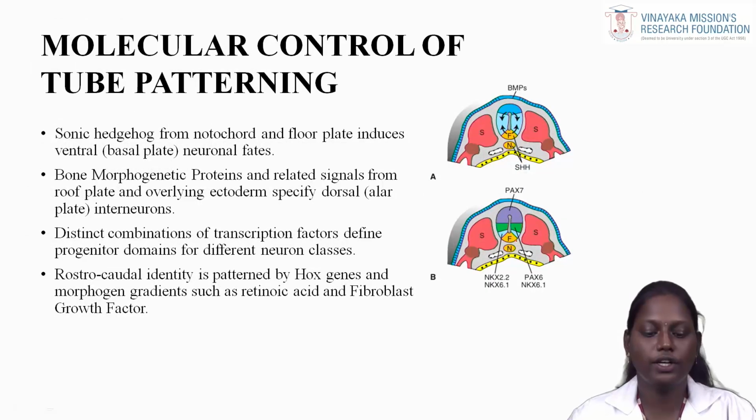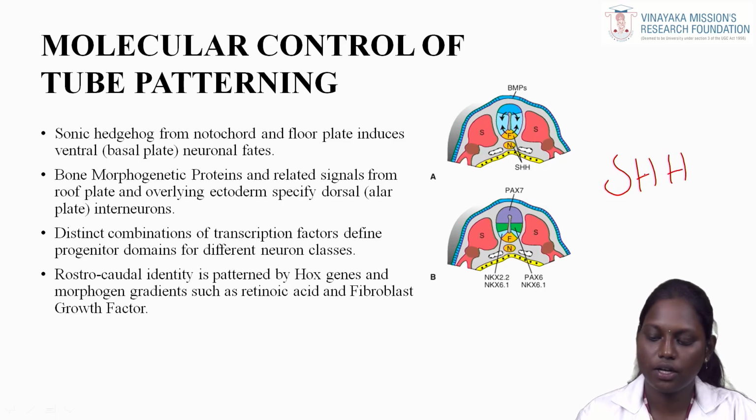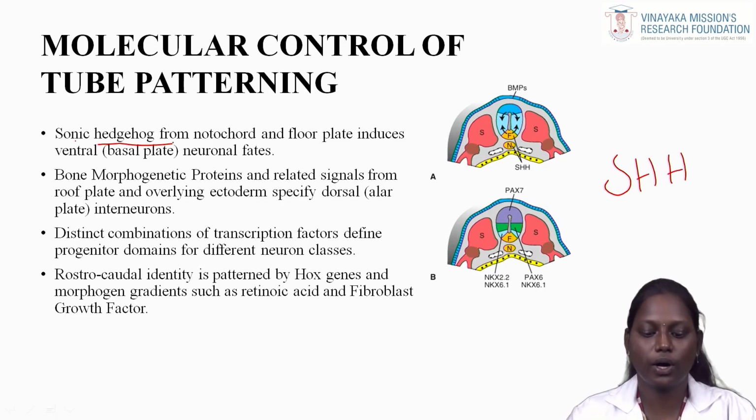The molecular control of tube patterning. There are some molecular components responsible for the development. Initially we have SHH, sonic hedgehog, from the notochord and the floor plate, which induces ventral, that is basal plate, neuronal fates. BMP, bone morphogenetic protein, and related signals from the roof plate and the overlying ectoderm specify dorsal interneurons. Dorsal is always alar plate and ventral is always basal plate.